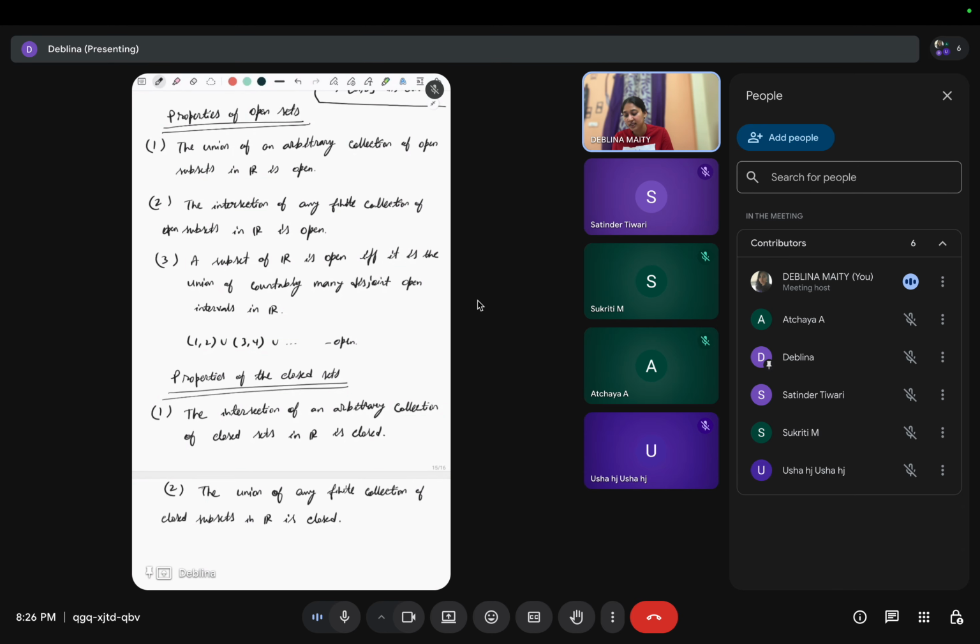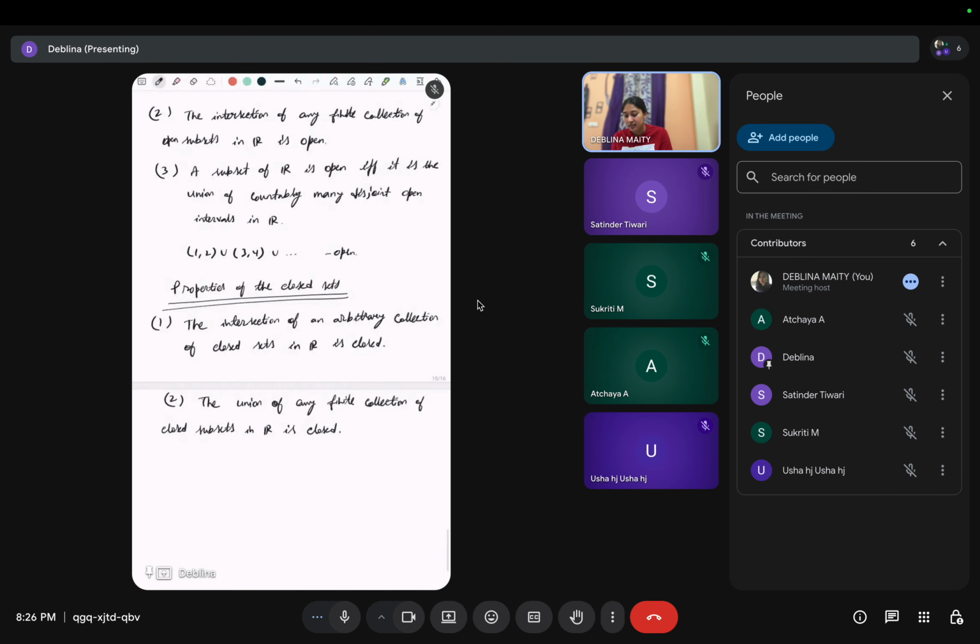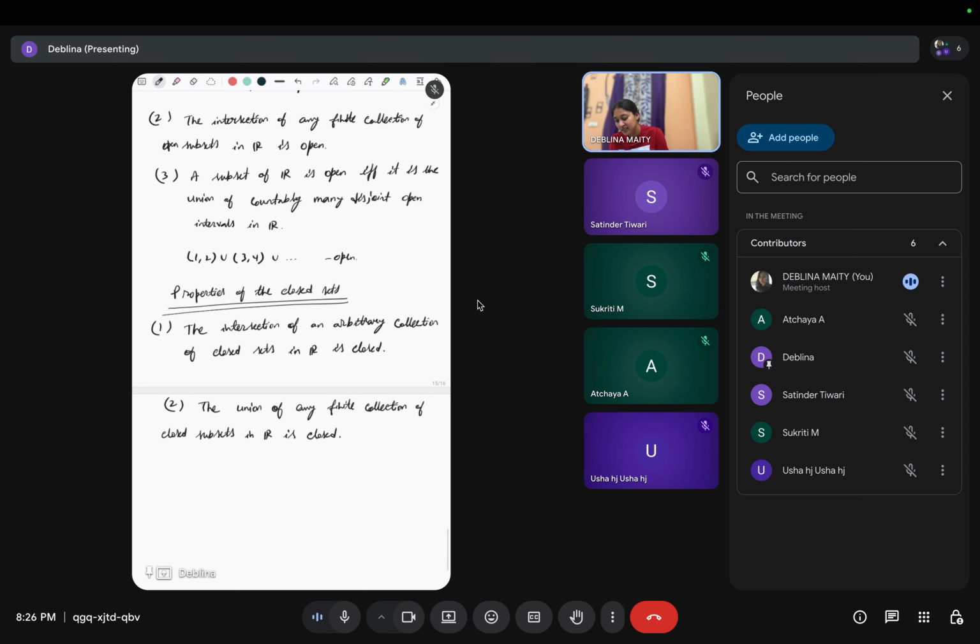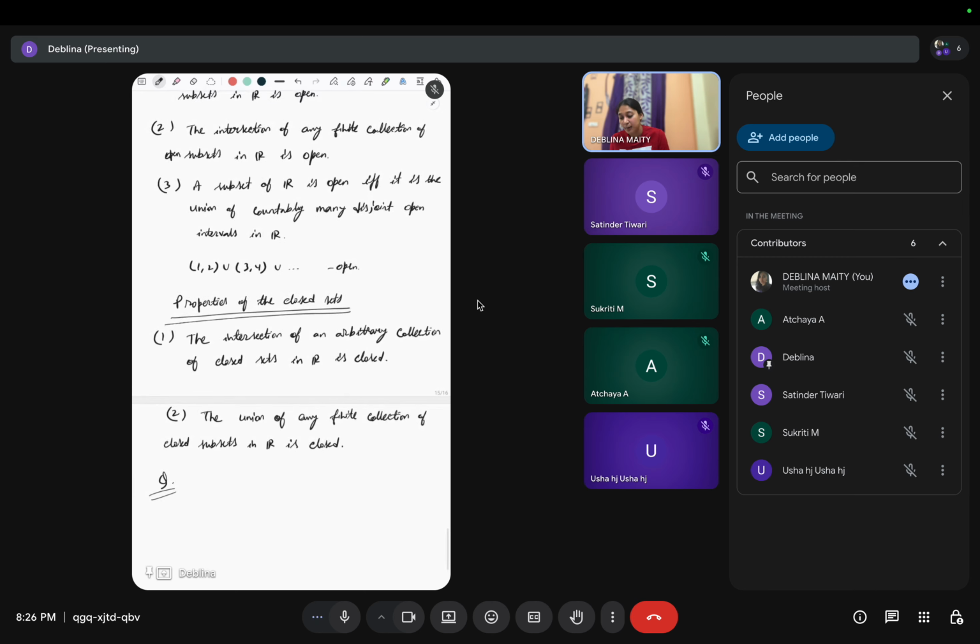For closed sets it is the converse: an arbitrary intersection of closed sets is closed and a finite union of closed sets is closed. Now why is this? What if we take the arbitrary union of closed sets?